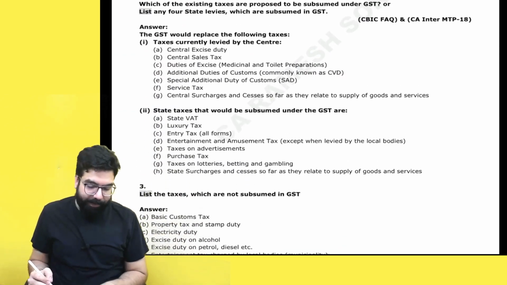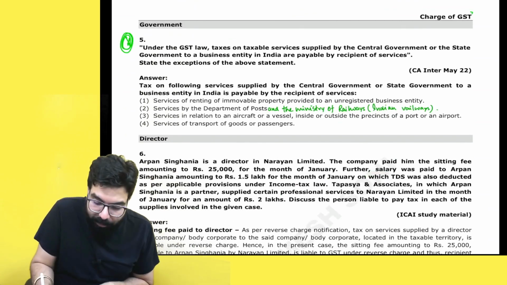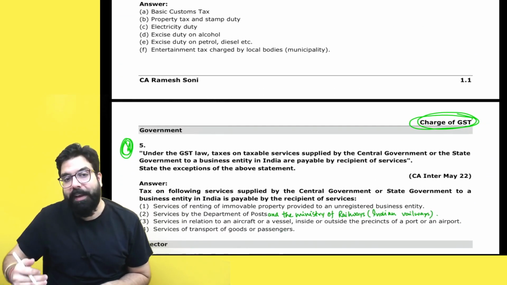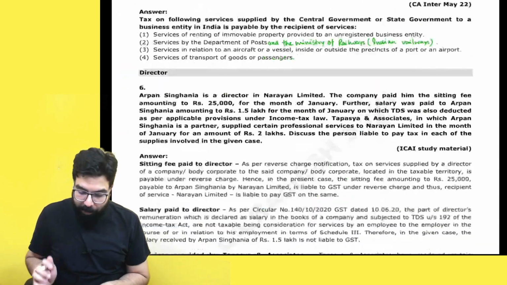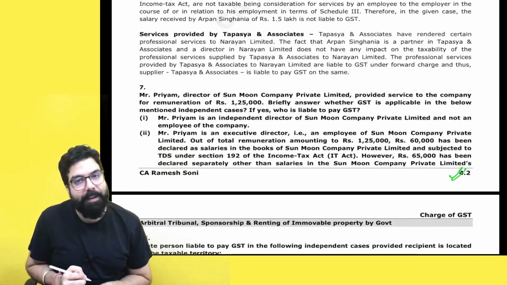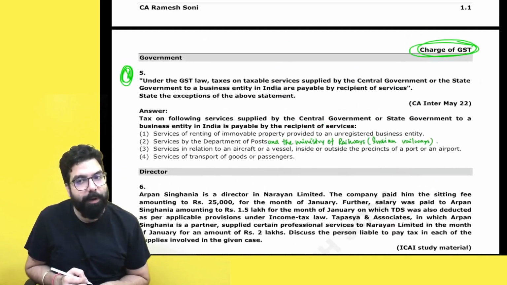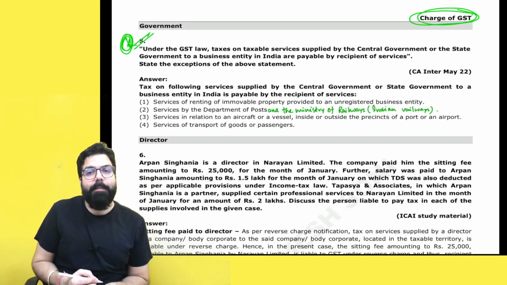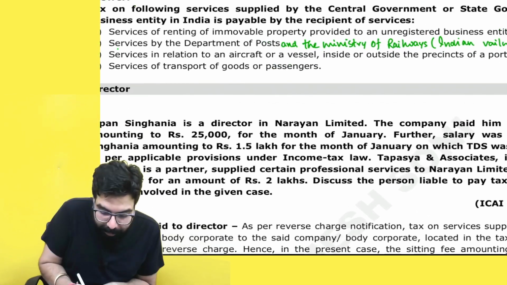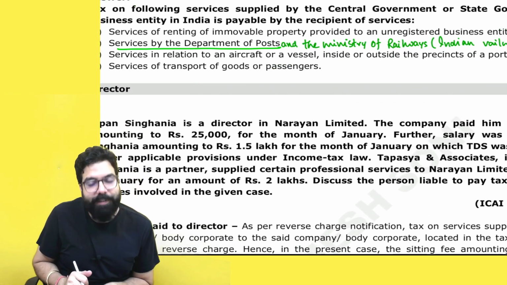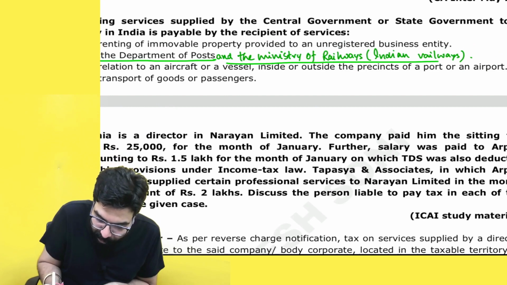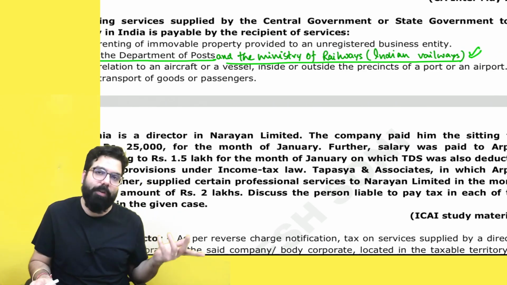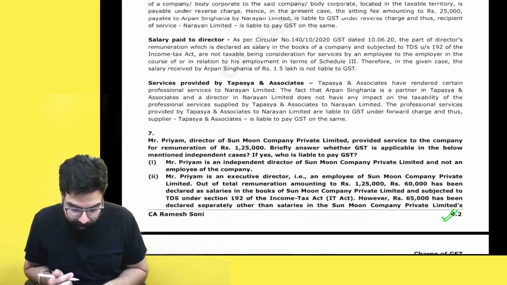Done, sir. Next. Now come to the charge of GST chapter. See, what I have done is I have kept only those pages over here where the changes will come. So you can just see the page number and make the change. Go to page number 4.2 in your Q&A book. You will see question number 5. In question number 5, there is a small change. Department of Post services have forward charge, and now Ministry of Railways is also there. So you have to add over here the Ministry of Indian Railways. That's all. This is the small change in question number 5.